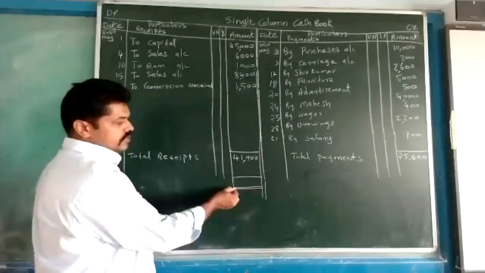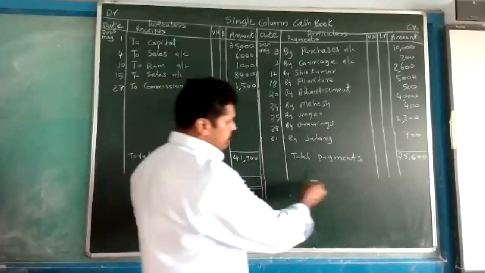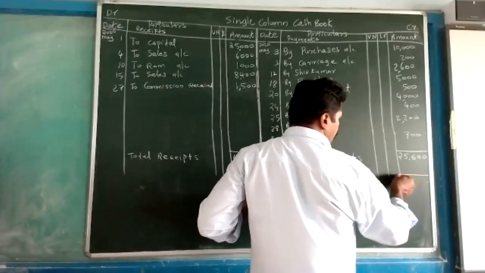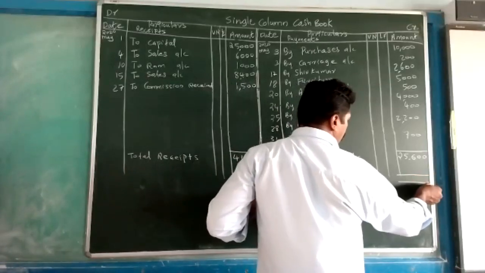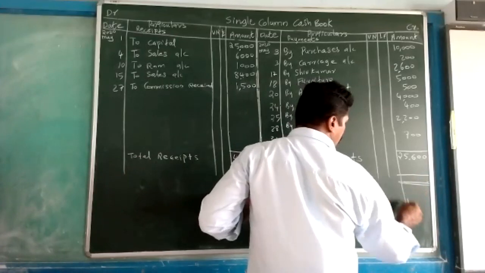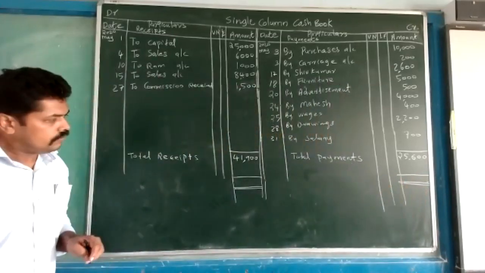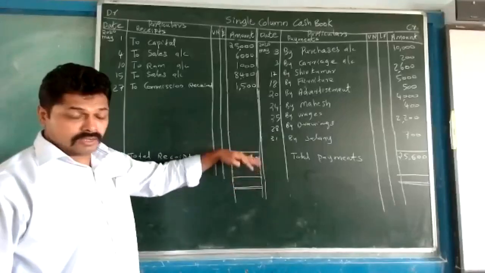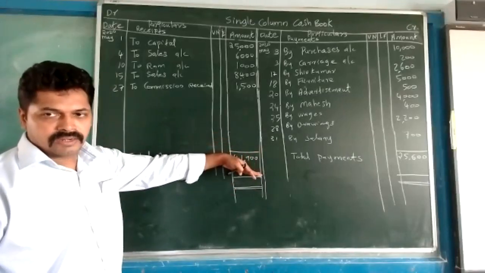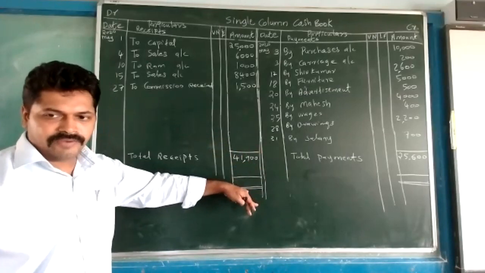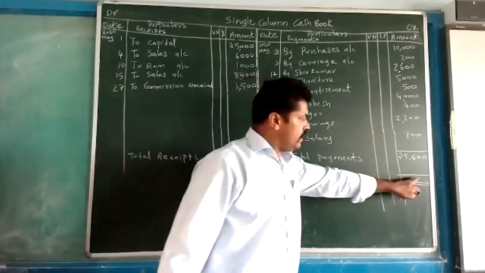After that, a double line also at the same level here. One more time we are making a horizontal line, and after that, a double line also we are giving. Here also one line, then double line.